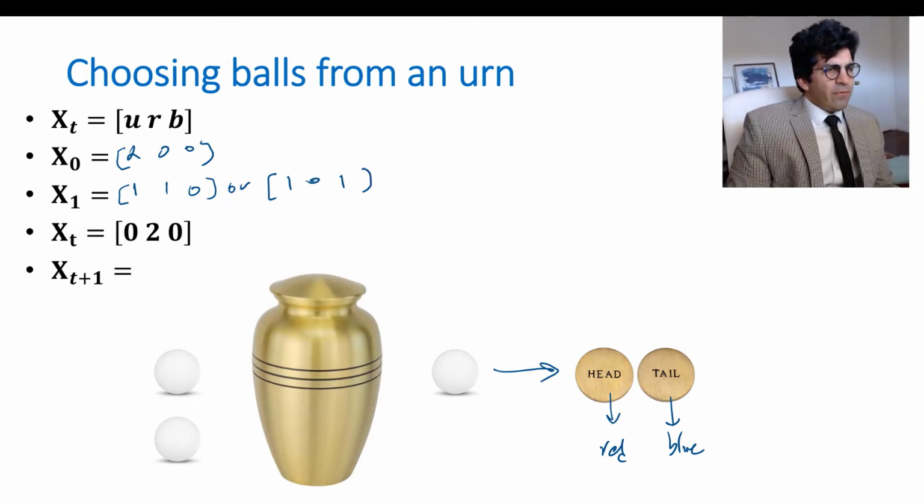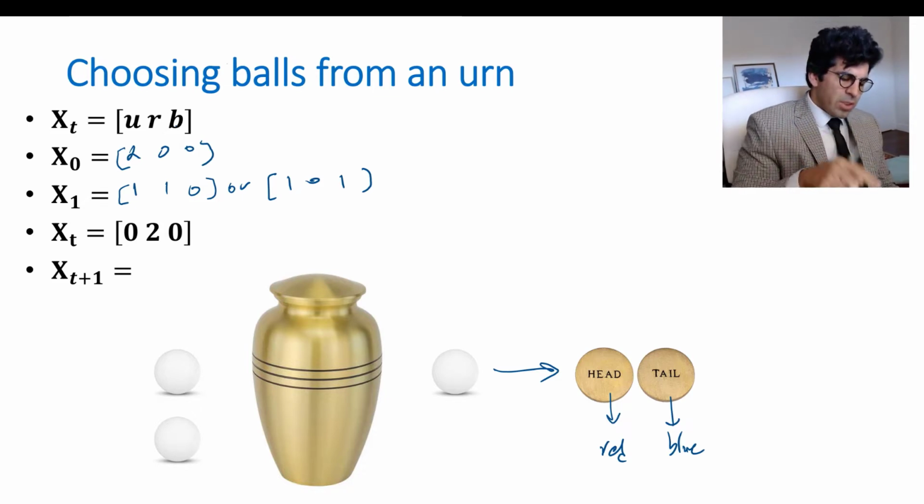And if at some point the state of the system is 0, 2, 0, which means there are only two red balls in it, what is going to be X sub t plus 1, or what's going to be the composition of the balls after the next round? Maybe pause the video and think about it. It's pretty simple.